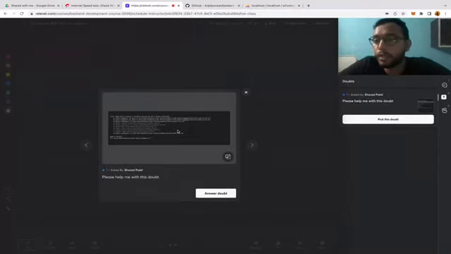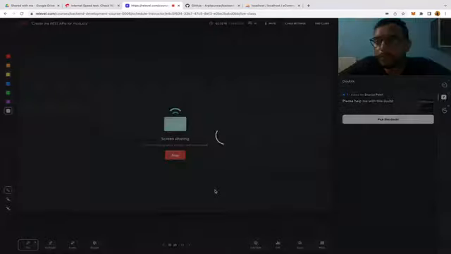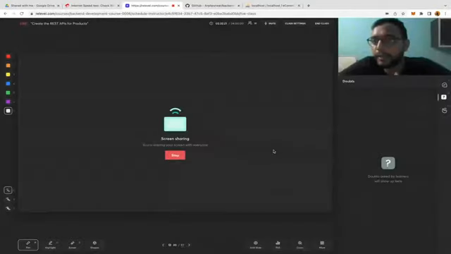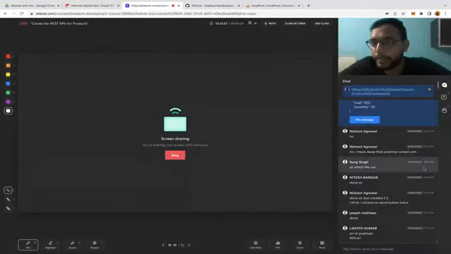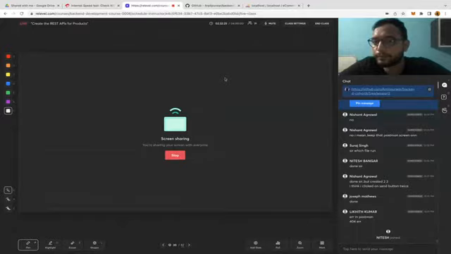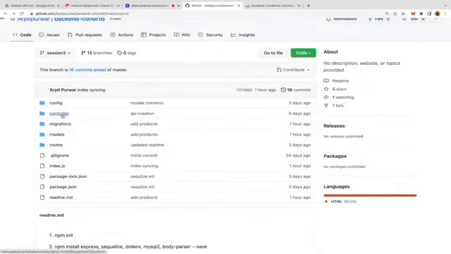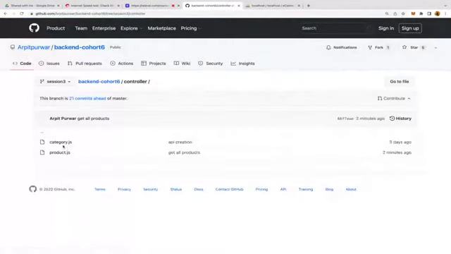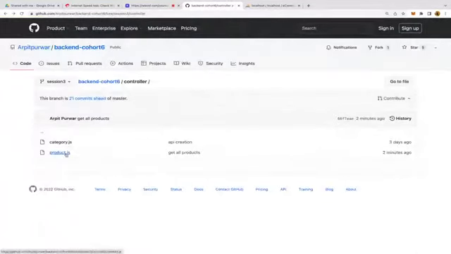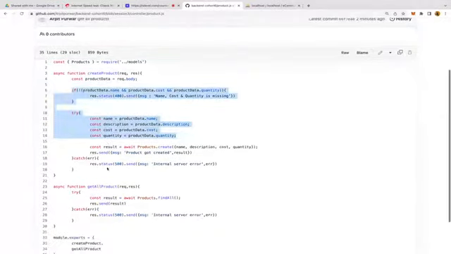Some problem in your controller logic. Sarad, please check in my repo and compare everything properly. Under the controller, in the product.js, not category, sorry, check that create product, get all products, everything is the same.